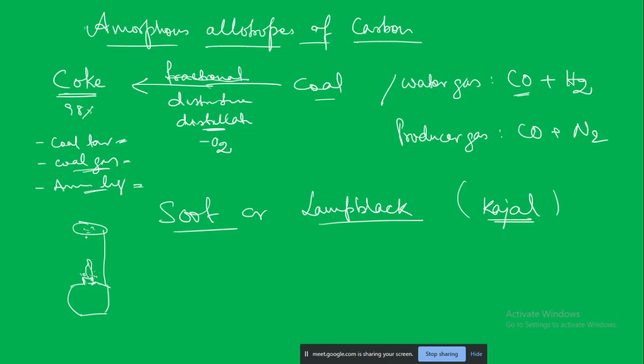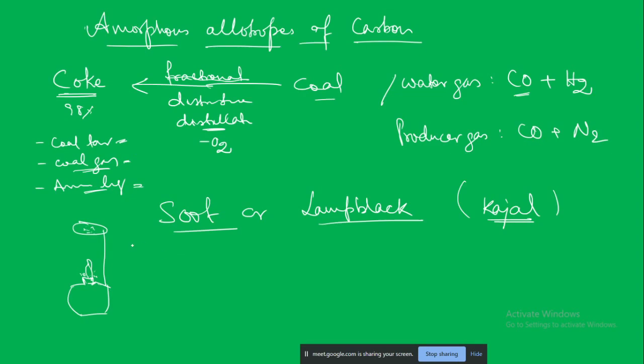Do you think this kind of carbon will be a good conductor of heat and electricity? No, sir, it will not be. Because elemental carbon, is it a metal or non-metal? Non-metal. It is a non-metal, and all of us know that non-metals are bad conductors of heat and electricity.